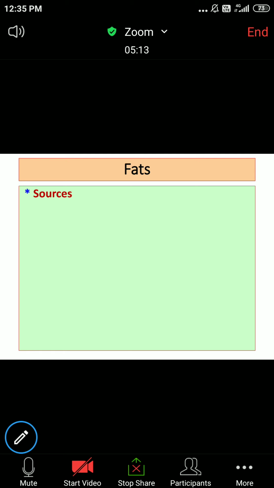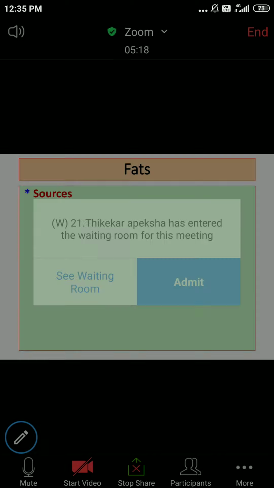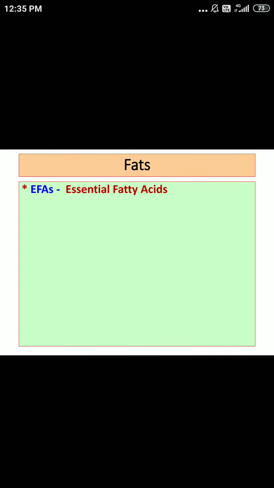What are the various sources of these essential fatty acids? First we will see from which food we can get them, because already we said these essential fatty acids won't be synthesized in our body, and so it is very important that we must get these essential fatty acids from food.